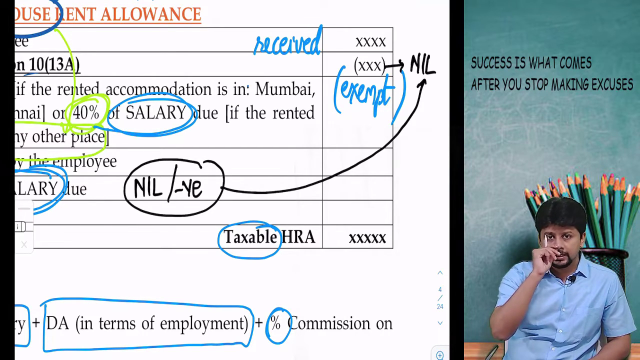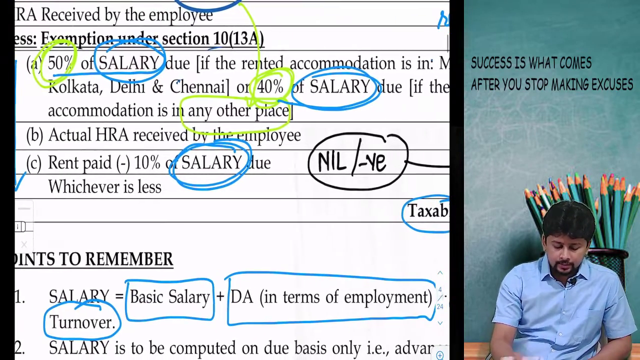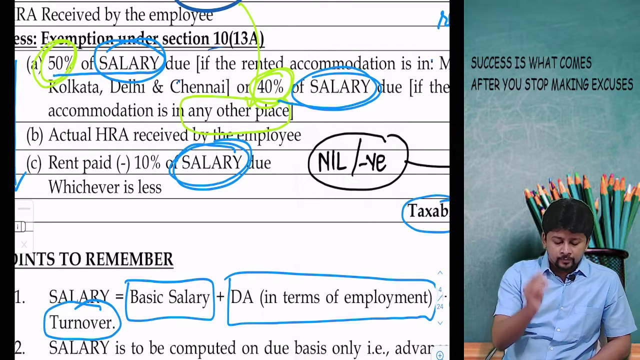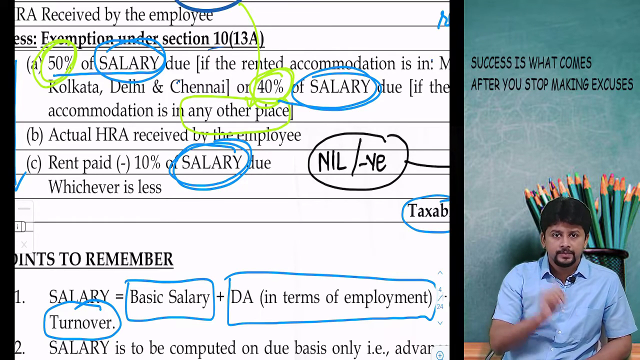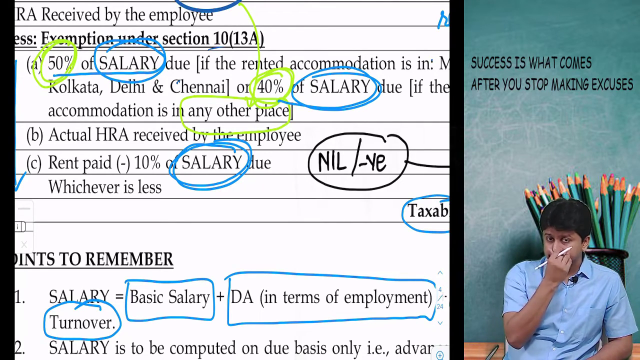And we will say house rent allowance is fully taxable. One second. How can point number C become 0? How can it become negative? If my rent paid is equal to 10% of salary, the answer will be 0. If my rent paid is less than 10% of salary, the answer will become negative.